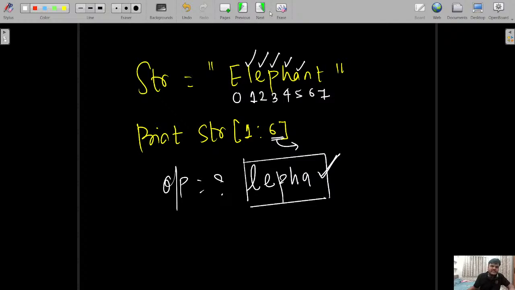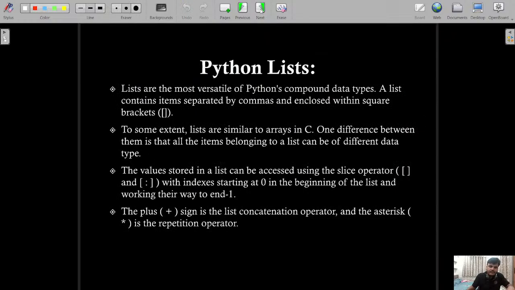There is still much more to discuss, which will be a separate lecture on the string data structure, which is a built-in data structure in Python. Now, Python list. A Python list can be created using square brackets.